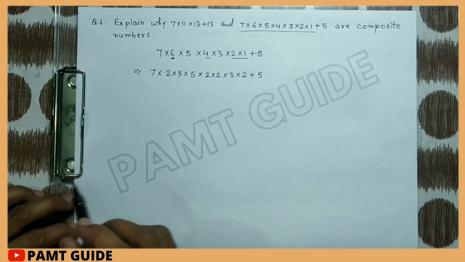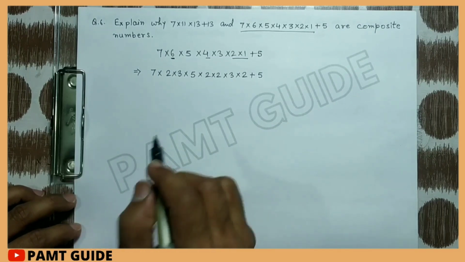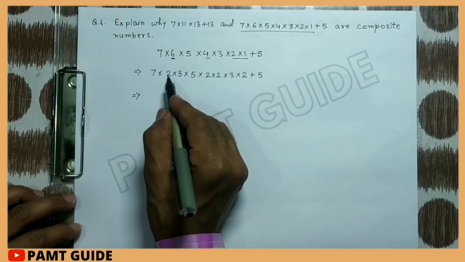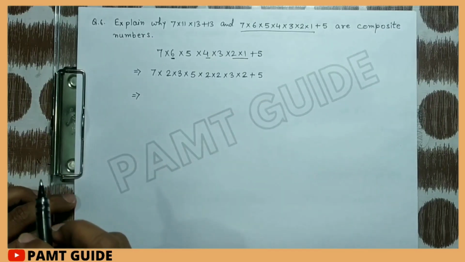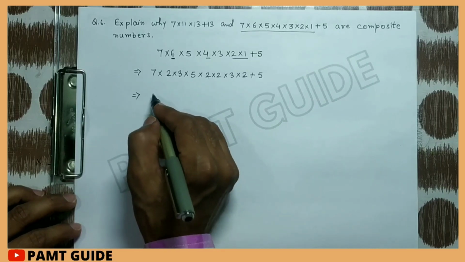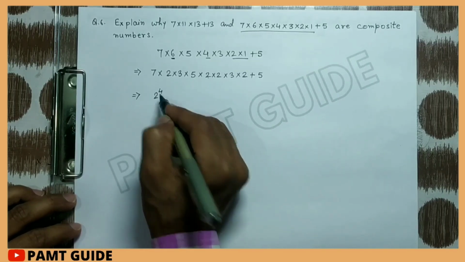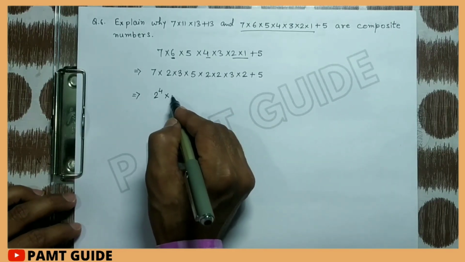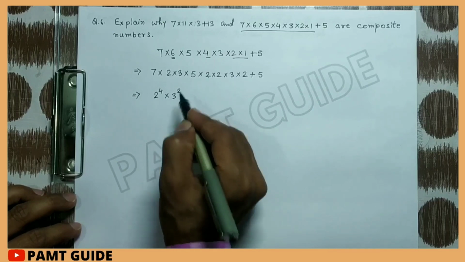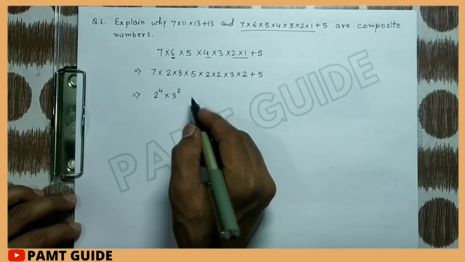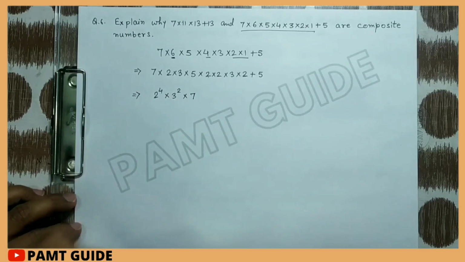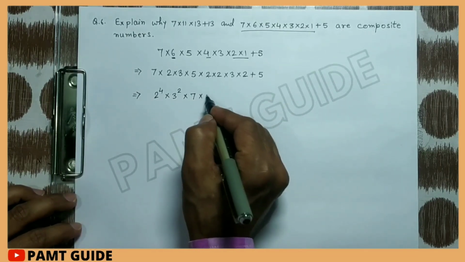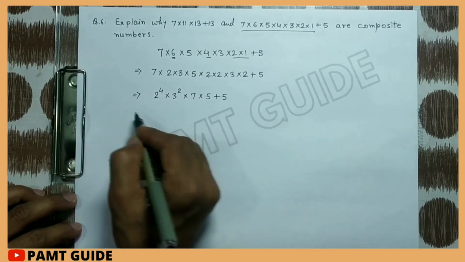Now write the prime factors in the exponent form and write the same numbers together. Here 2 appears 1, 2, 3, 4 times, so 2 to the power 4. 3 appears 2 times, so multiply by 3 to the power 2. Multiply by 7, and now we write the 5 together, multiply by 5 plus 5.